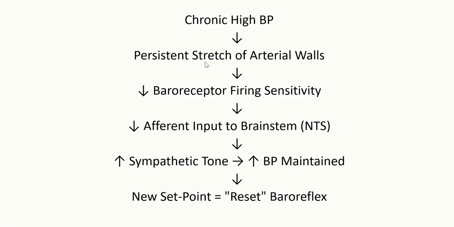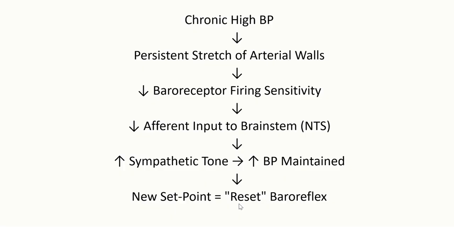If you want to put that into a flowchart, chronic high blood pressure leads to persistent stretch of arterial walls. This will lead to reduced baroreceptor firing sensitivity because of the structural changes. That leads to decreased afferent input to the brainstem, to the nucleus tractus solitarius. At the NTS level, because of neuroplasticity, there are some changes noted. And also there is increased sympathetic tone, leading to increased blood pressure.